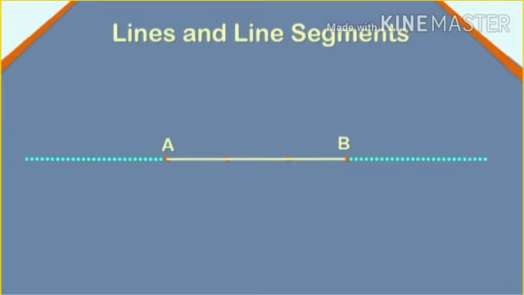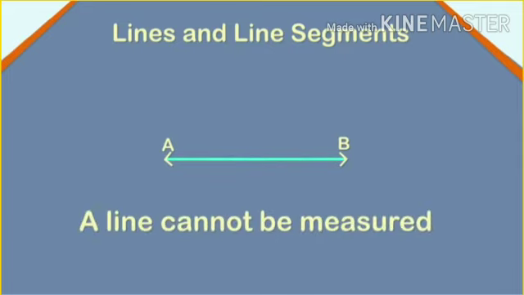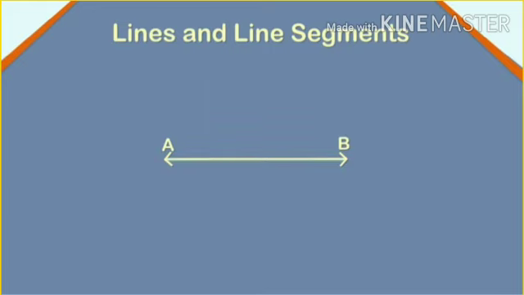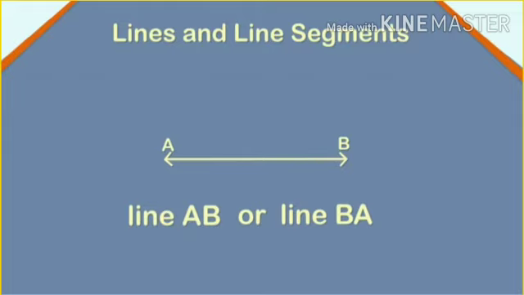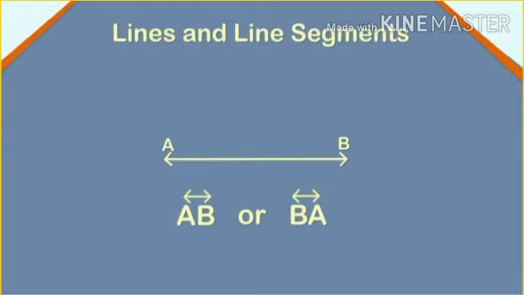Let me now explain you how to understand a line geometrically. A line is a set of points joined along a straight path. It has no ends and extends endlessly in opposite directions. Thus, arrow marks are drawn on both sides to show that it never ends. A line cannot be measured. The given line can be read as line AB or as line BA. It can be written as AB or BA with the double-headed line over it.